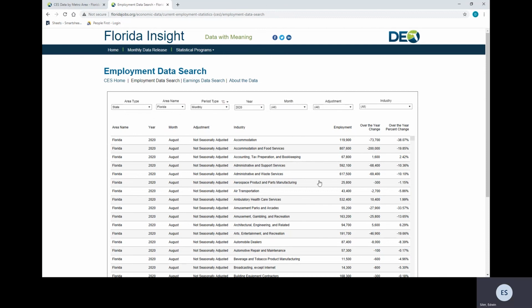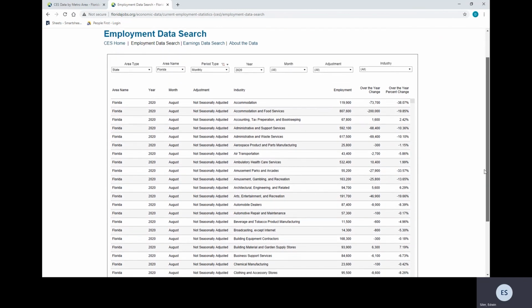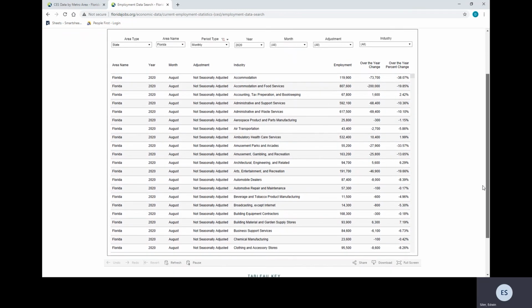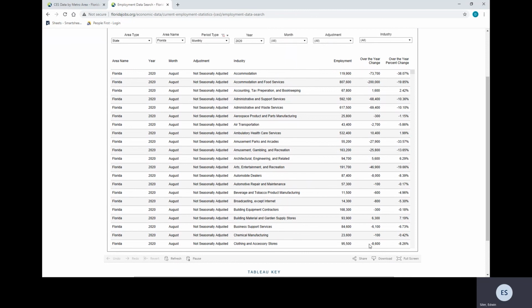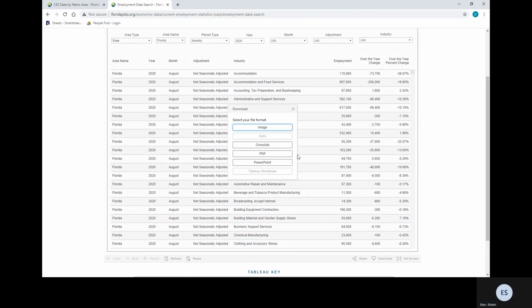If you just want to have data that is not as visual as those visualizations I've shown you, you just want to have numbers you can print. It gives you the option to download and gives you a variety of different options and styles. You can download it to a PDF or a PowerPoint.